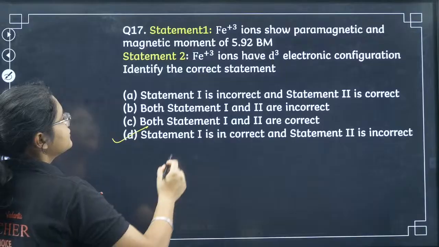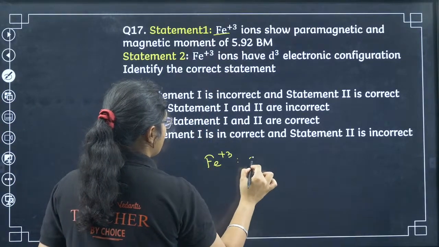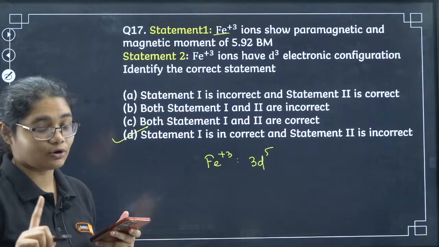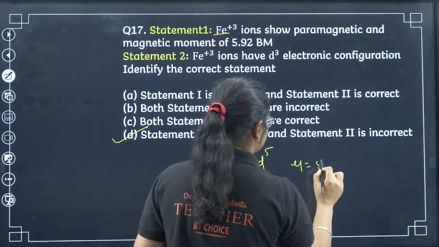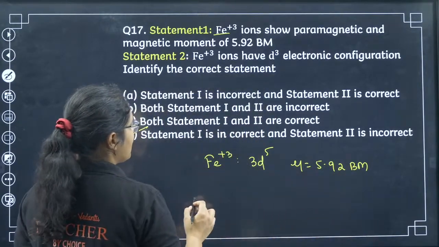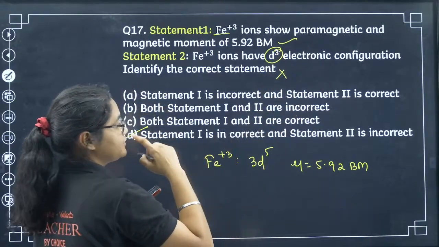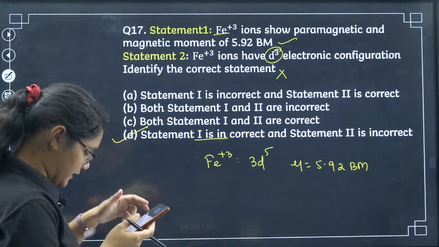Yes, this is correct. So if you see Fe3+, it has the configuration of d5. Fe3+ has d5 configuration. So d5 means 5 unpaired electrons. So magnetic moment here is 5.92 BM. Now next, it doesn't have d3 configuration, it has d5 configuration. So statement 1 is correct, but 2 is incorrect. So D is the correct answer.